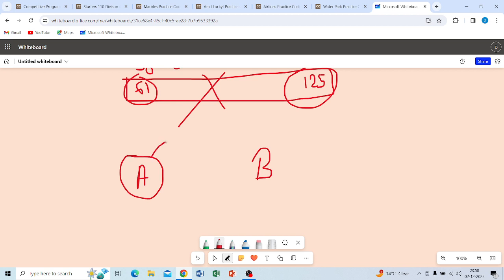Each and every day, an aircraft will carry 100 passengers from one source to another.